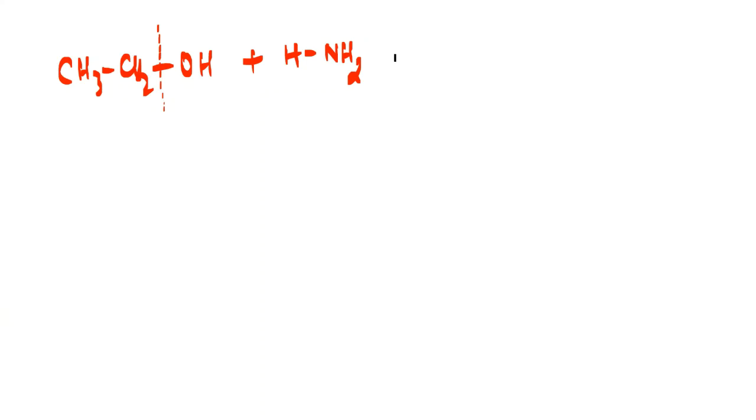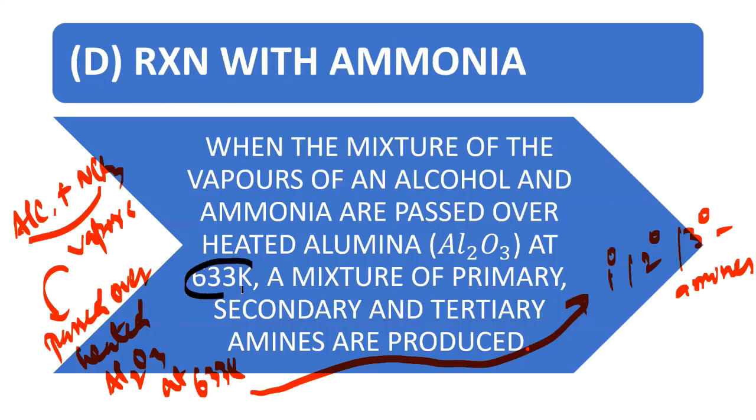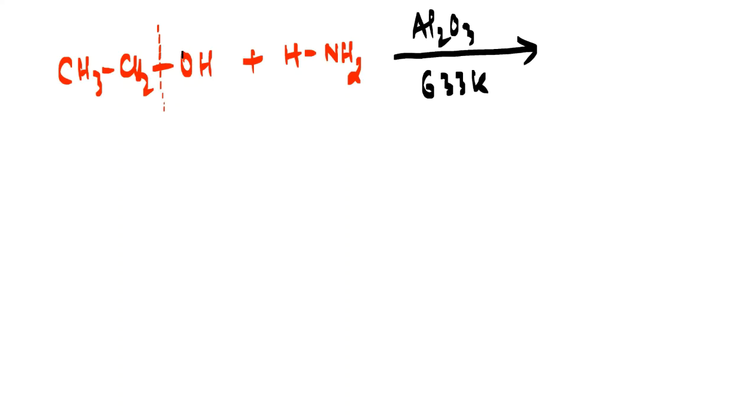And we will be using a catalyst here, that is Al2O3, and the temperature to be maintained is 633 Kelvin. So what is going to happen? This bond will break. This is our alcohol and this is our ammonia.